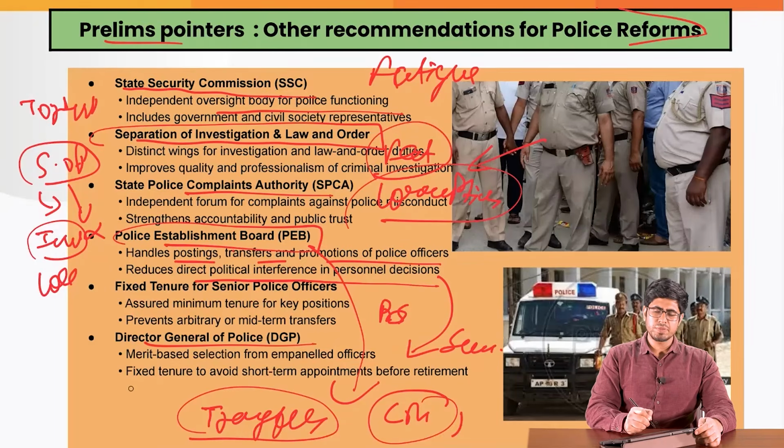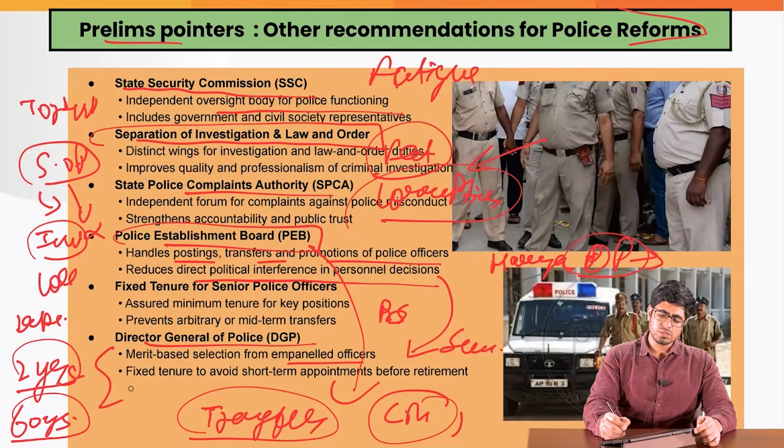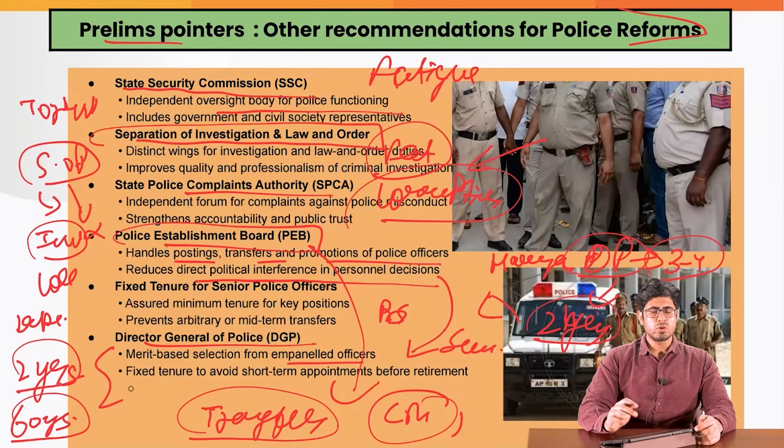As they said regarding DGP appointment, there must be empanelment, and empanelment should be of those officers who have at least 2 years of tenure remaining. It should not be that they are very near the retirement age of 60 and now you are sending their name. There must be security of tenure so that they can actually take a lot of positive reform in the state. For example, in recent times, we saw the DGP of Haryana, Mr. OP Singh. He was widely remarked across the state for improving the law and order situation in the very short tenure of 3 to 4 months. Had he been given 2 years tenure as per the Prakash Singh judgment, he could have done wonders for the state of Haryana.